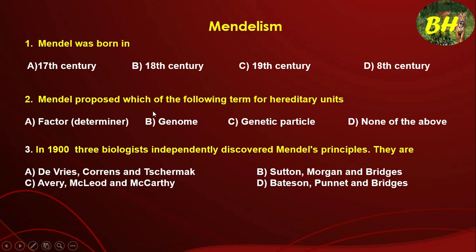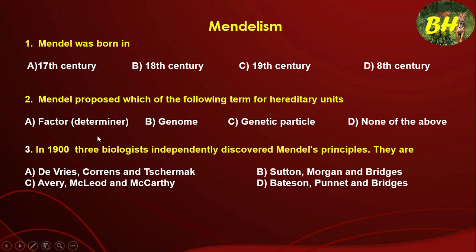Then, which of the following terms did Mendel propose for hereditary units? Mendel called them factor or determiner, because at the time of his experiments he did not know about the cellular mechanism, DNA, genes, meiosis or mitosis.